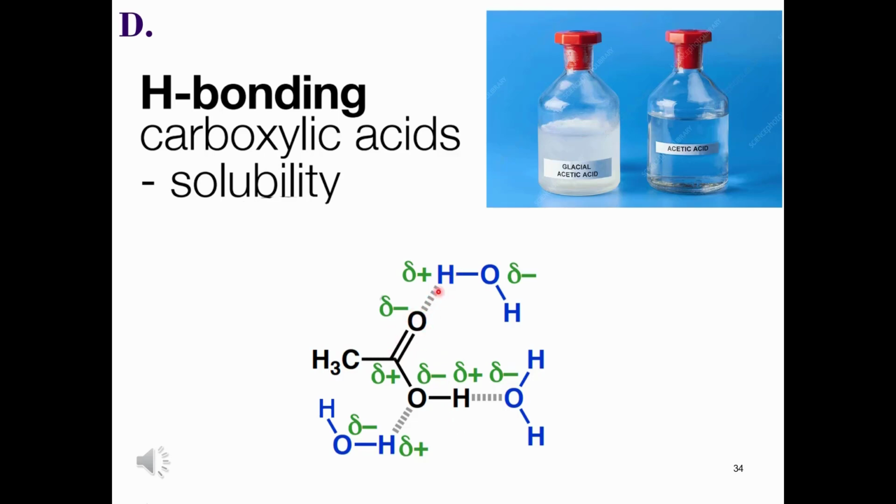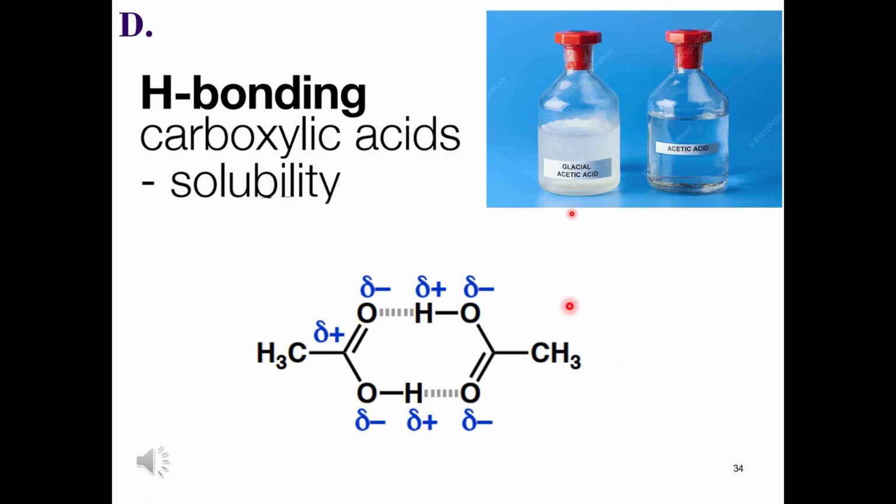So why does the other bottle have crystals? This is because the glacial acetic acid forms crystals when the carboxylic acid bonds to itself rather than water. And in fact, that tells us there's very little water content in glacial acetic acid, so at low temperatures, the crystals take on a glacial appearance, hence the name. You certainly wouldn't want to put this on your chips. What about if we increase the hydrophobic portions of these highly soluble compounds? How far can we push it?